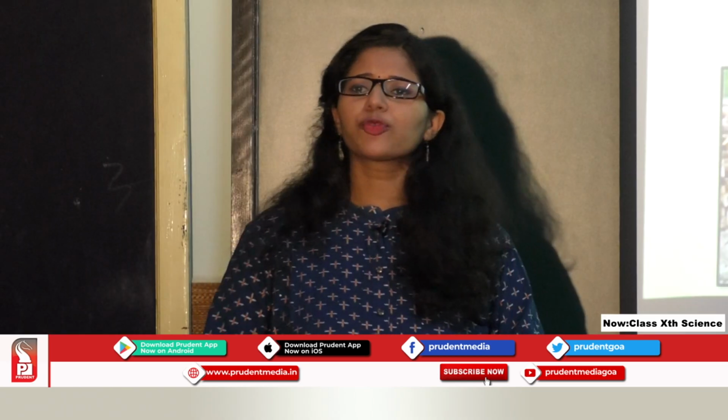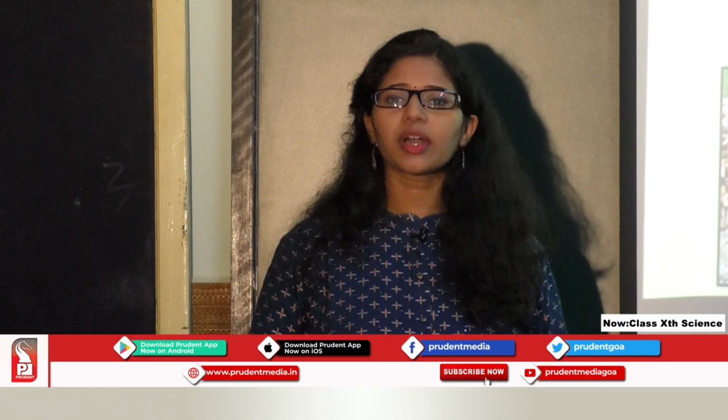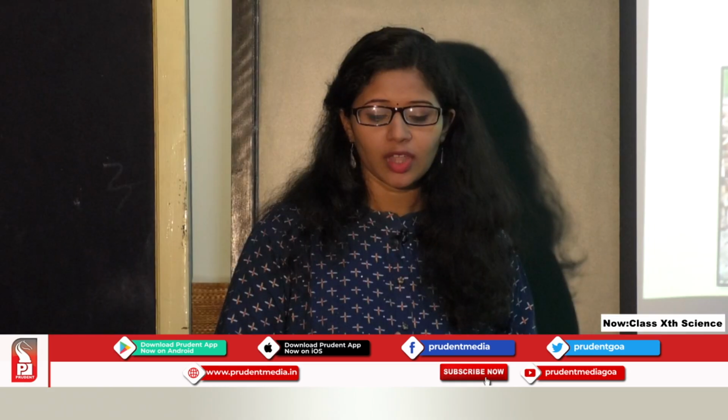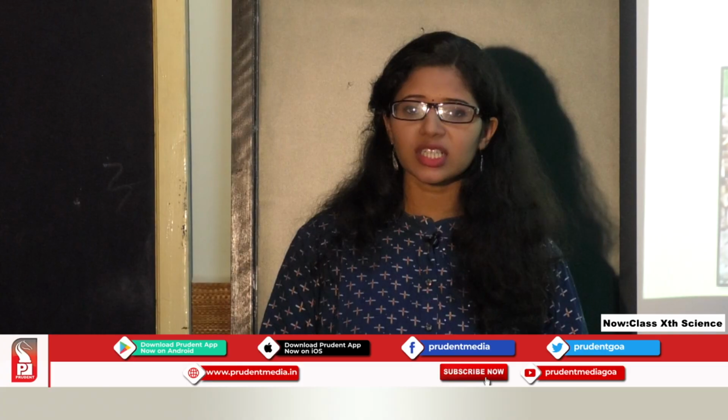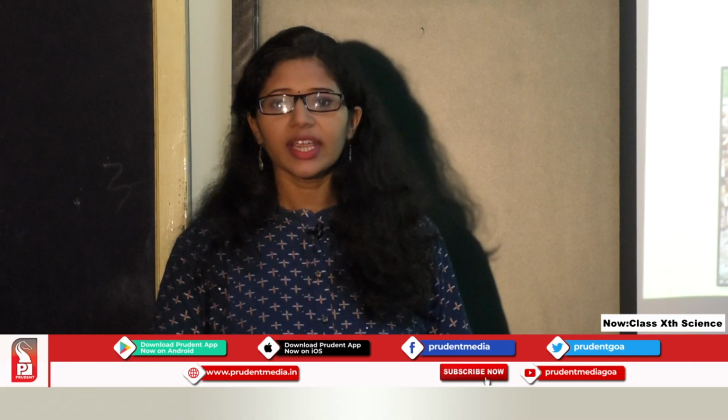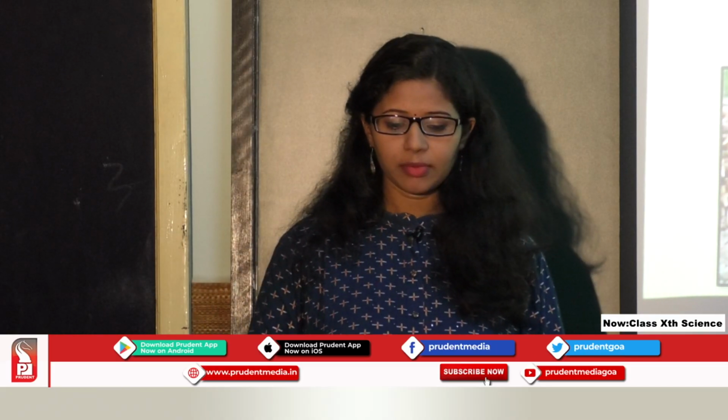Now why do we compare wood and charcoal? It is said charcoal is quite good in fuel efficiency compared to wood. Now, what is the comparison between these two? First point, charcoal burns without flame. Whenever charcoal is burned to produce heat, it is burning without flame.